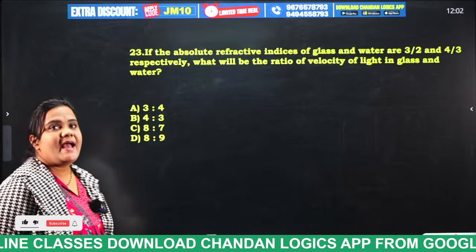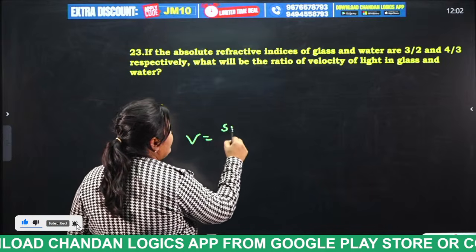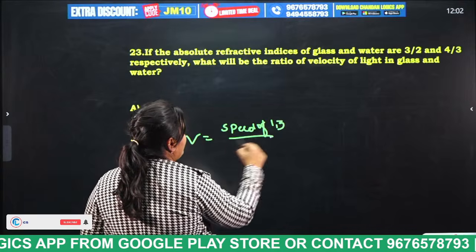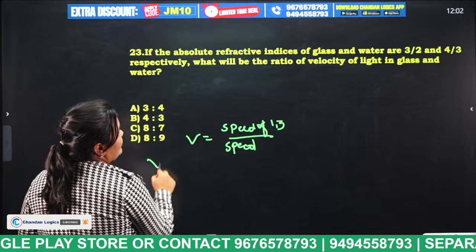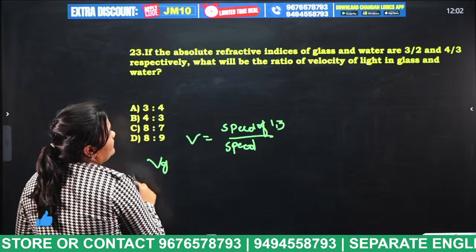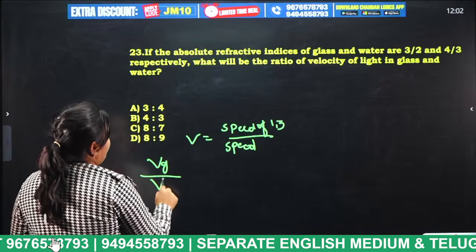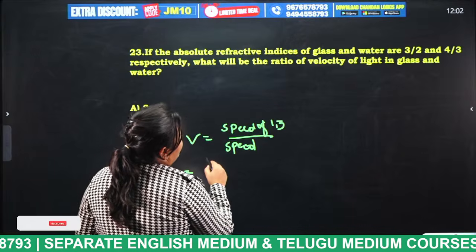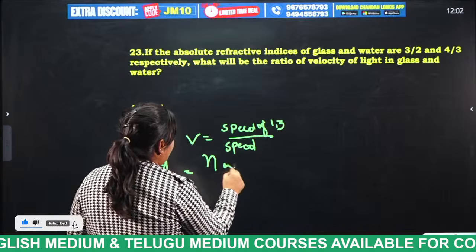Now tell me. Actually we know that refractive index is equal to speed of the light in vacuum by speed in the medium. They have given that Vg by Vw is equal to, what we can write here, refractive index Nw by Ng.